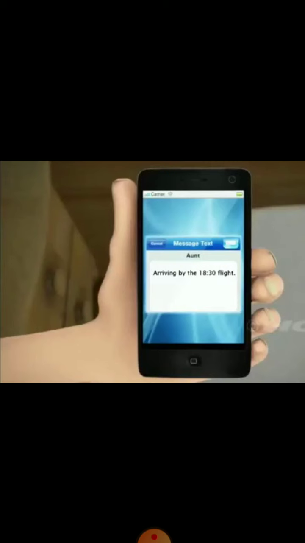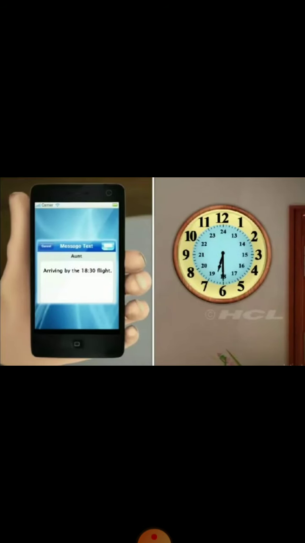So now let's look at Fatima's aunt's message again. She is arriving by the 18:30 flight. And this time is according to the 24-hour clock. So, can you now tell at what time is Fatima's aunt arriving? Yes, 6:30 PM is absolutely correct.